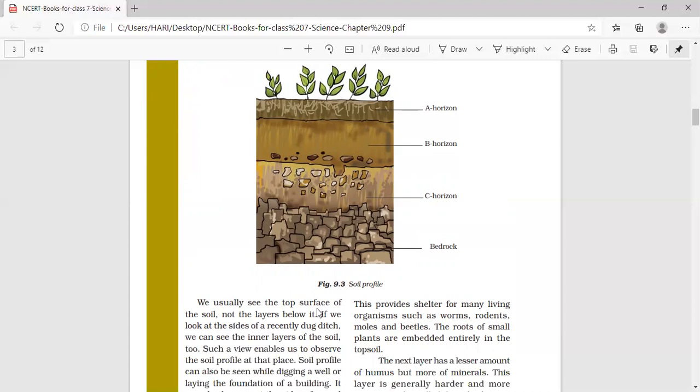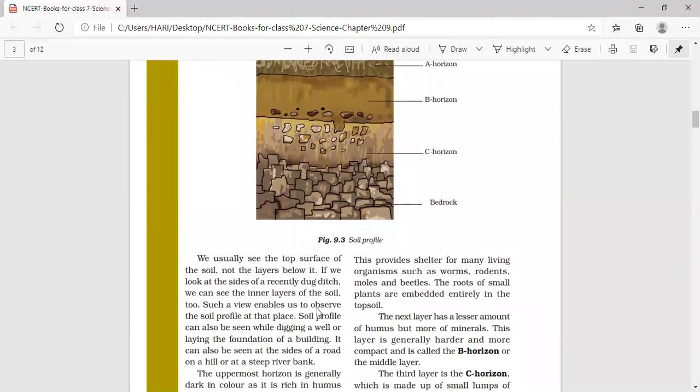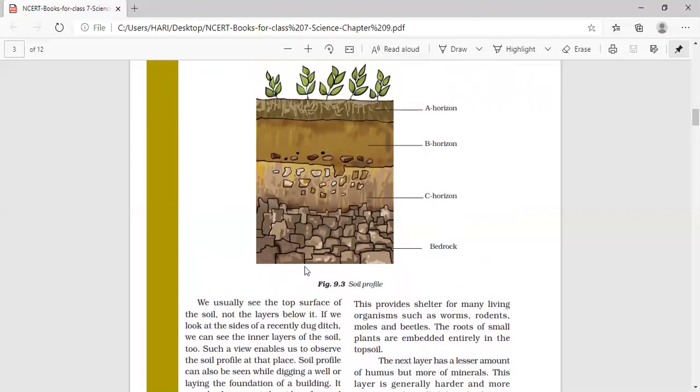Okay. Now, next to the top layer or A horizon is the layer which contains less amount of humus but more of minerals. This layer is generally harder and more compact and it is called the B horizon or the middle layer. Now, next to A horizon, we can see the next layer which is called the B horizon or the middle layer.